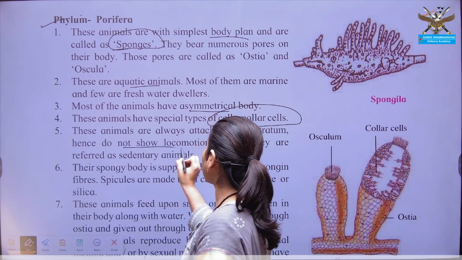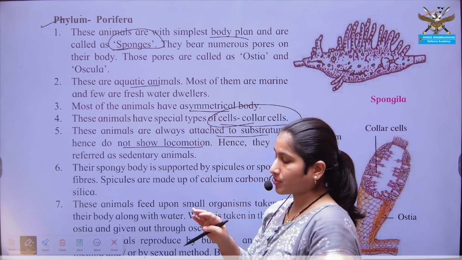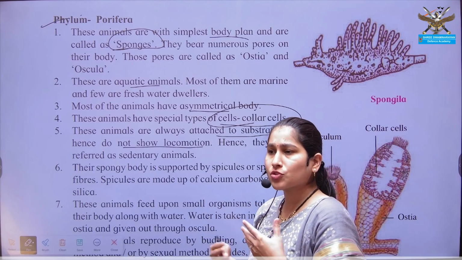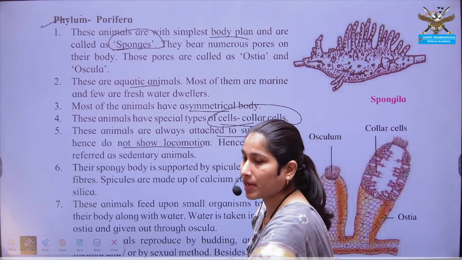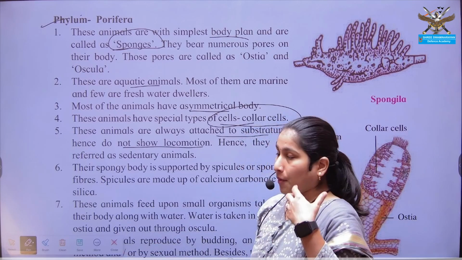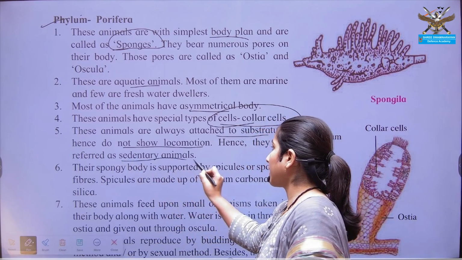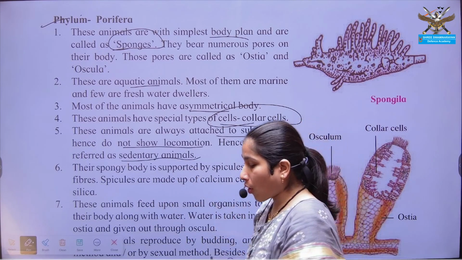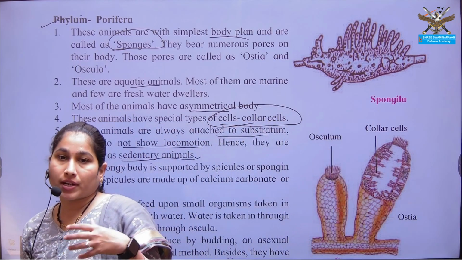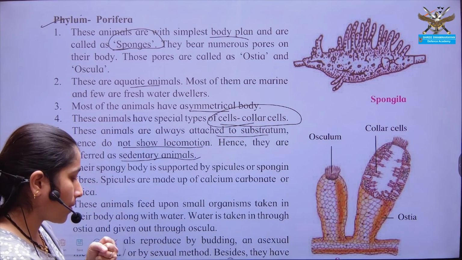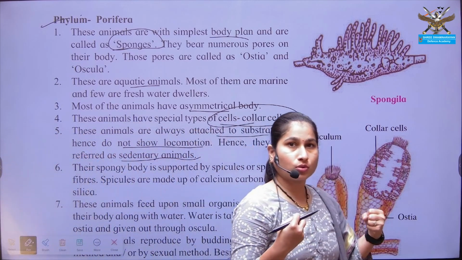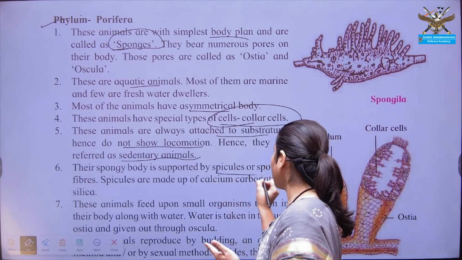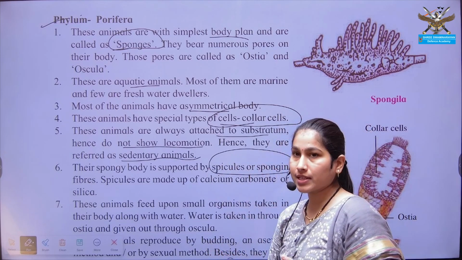Next, they do not show locomotion. They are attached to the substratum, that is, they are sedentary. Sedentary means the organism does not show any kind of locomotion. They are not moving from one place to another. Such a mode of habit or dwelling is known as sedentary. Now this organism has a cellular grade of organization, but there should be some kind of strength or support to that organism. Such strength and support is given by the spicules or the spongin fibers in this organism.